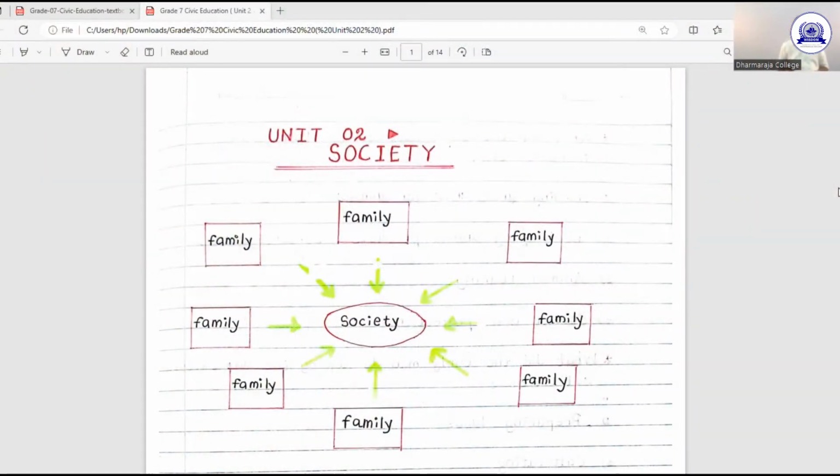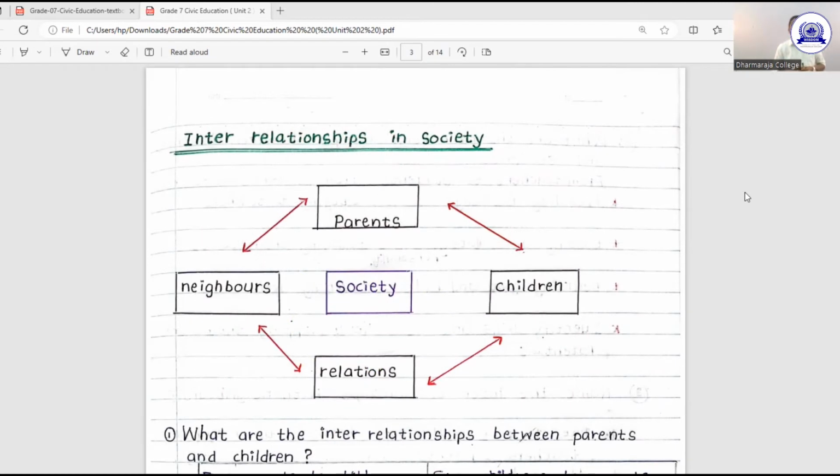Okay, now you can see a real picture of a society. So you can see different numbers of families around the society. A society is made by a group of families. Okay, my dear children. So I told you a number of examples about the society.